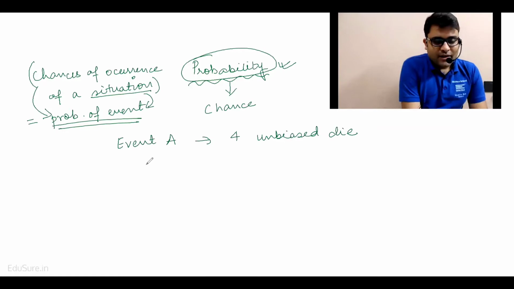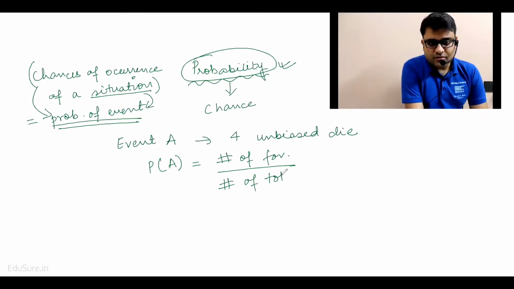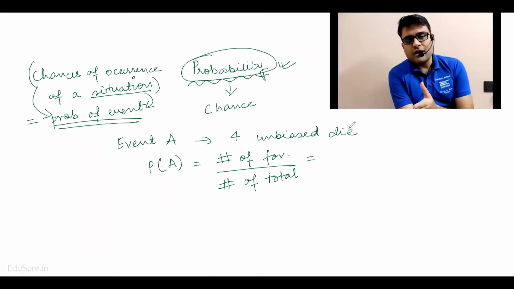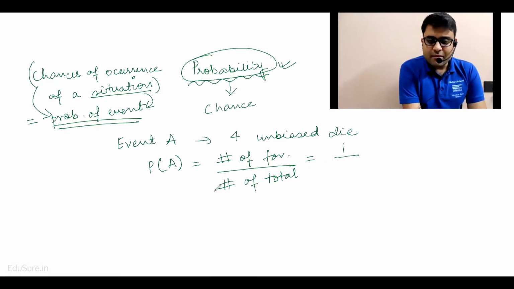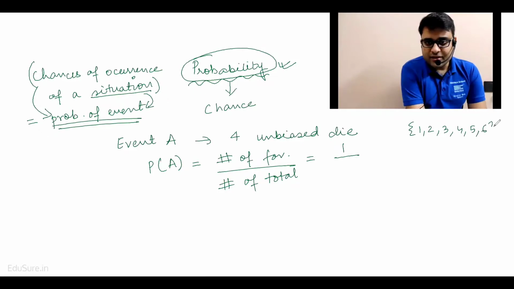So we write it down in this way: probability of A will be equal to the number of favorable situations divided by the number of total situations possible. Okay, favorable is getting a 4 on a die is one situation or one event. Total number of events is when I toss a die, I can get 1, 2, 3, 4, 5, 6. 6 total events are possible.